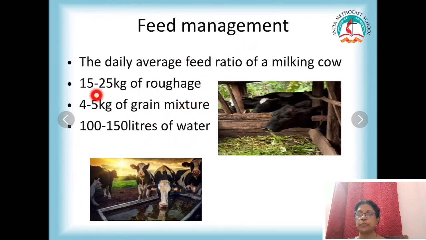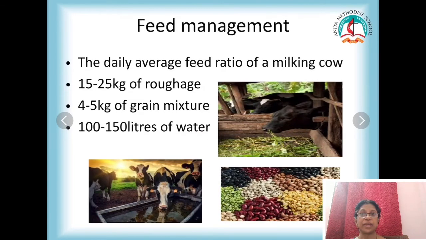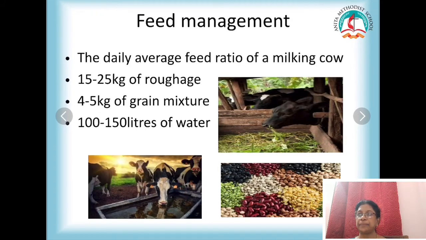All these we need to give the milking cow daily if you want to increase the yield of milk. So 15 to 25 kg of roughage, I told you it is rich in fiber, fodder, grass, straw, hay, all these are roughage. 4 to 5 kg of grain mixture, the concentrates, ragi, millets, all these can be given to the cow. 100 to 150 liters of water have to be given daily.